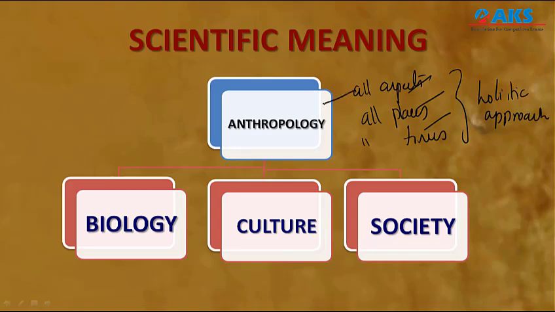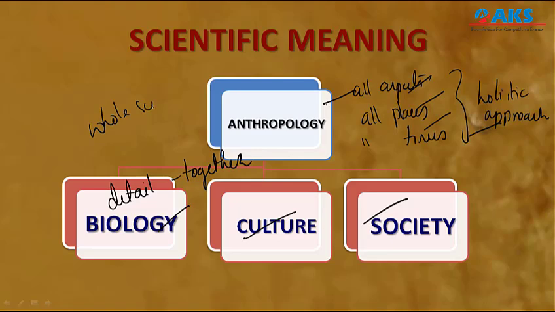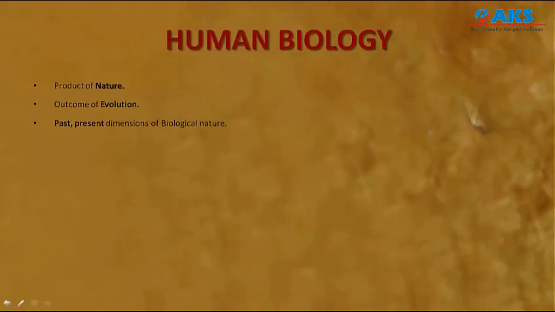And what do we mean by all aspects? All aspects means the biological, cultural and societal aspects of humans. Anthropology studies each of these aspects in detail, and all aspects together also. That is the beauty of anthropology. This kind of approach is known as the holistic approach, and anthropology is called a whole science, whereas other sciences are called part sciences. So why is this called a whole science? Because of this factor. Now let us understand each of these aspects individually.